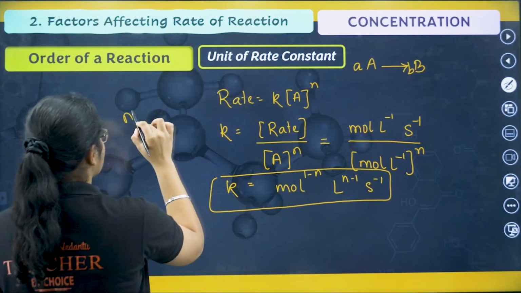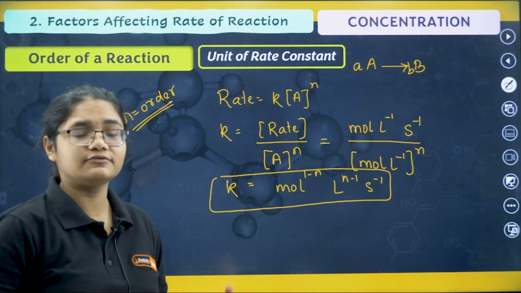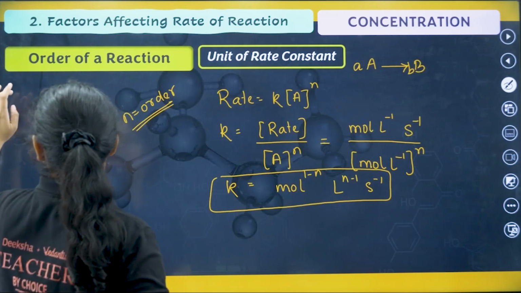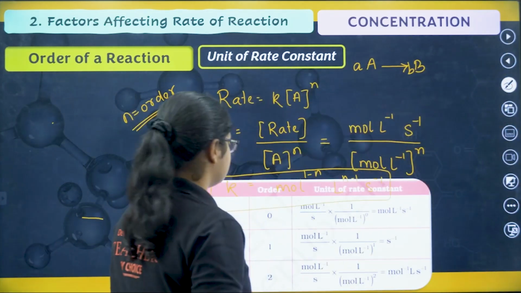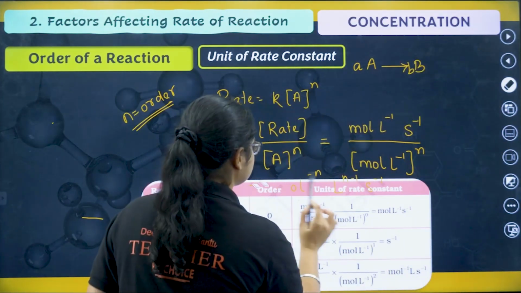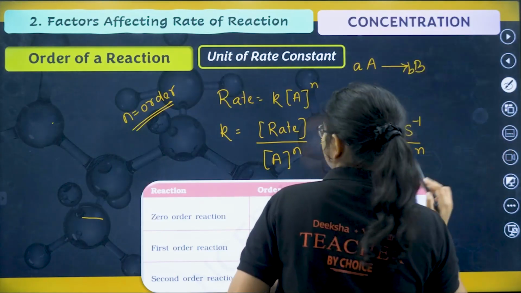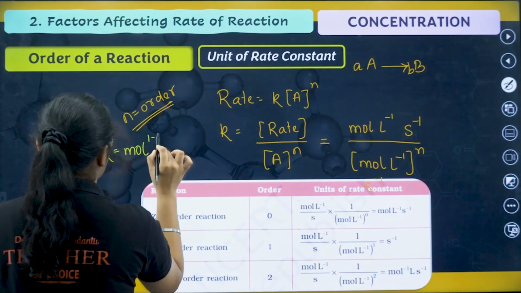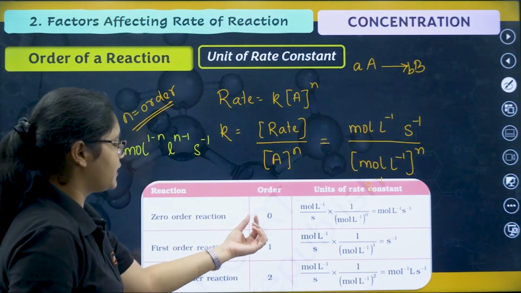What is n here? n is the order of the reaction. It can be zero order, first order, second order, half order, any order, right? So you can see this table. Yeah, I'll write this formula above somewhere. So what is the unit of k? The unit of k is equal to mol^(1-n) L^(n-1) s^-1. Now let's try this here.